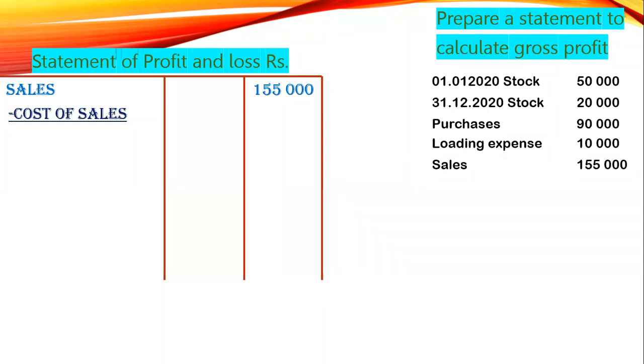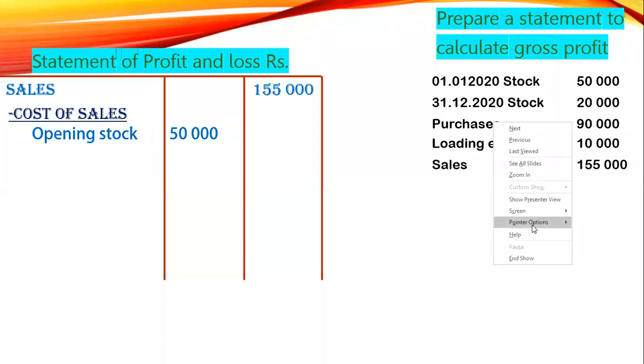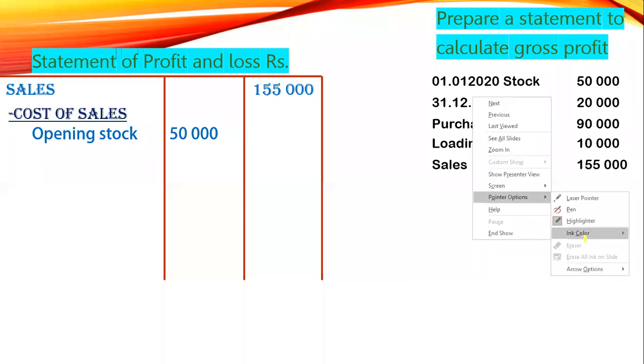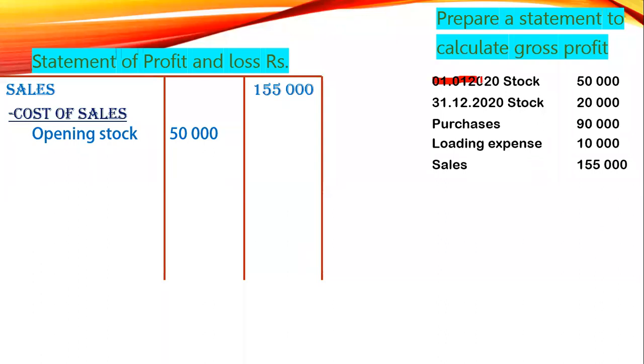So opening stock, 1/1/2020, opening stock 50,000. Look at the date carefully, 1/1/2020 is the opening stock. Plus purchase 90,000. There is a loading expense 10,000. So what do we do with the loading expense? We will add it.